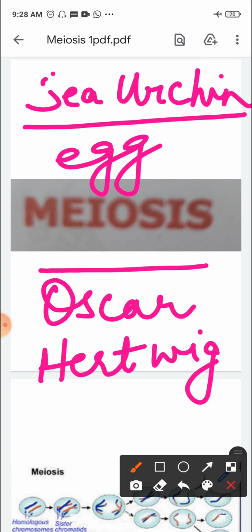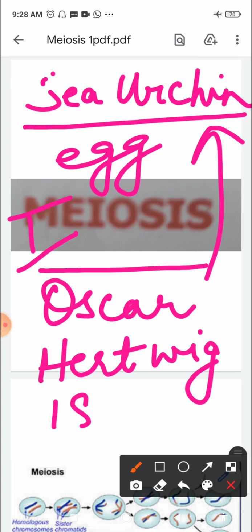He discovered and described this for the first time, in the eggs of sea urchin, around 1876.